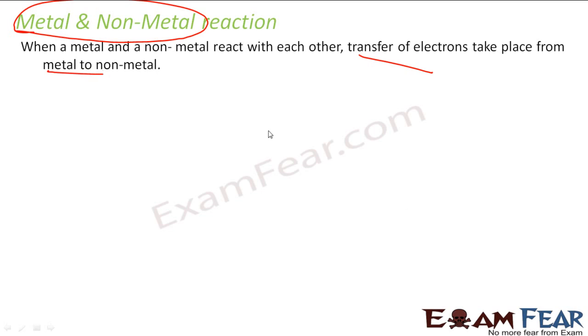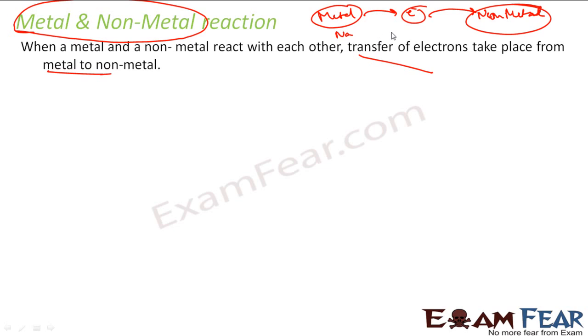Why? Because metal is ready to give electron, it wants to give electron, right? And non-metal always wants to take this electron. So this electron is common here. For example, sodium will try to give electron to become Na plus, and chlorine will try to take that electron to become Cl minus. And these are the stable states of sodium and chlorine, and then they will form a compound called NaCl. Correct?